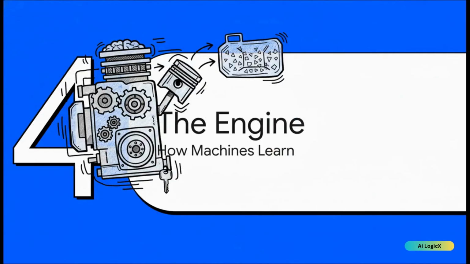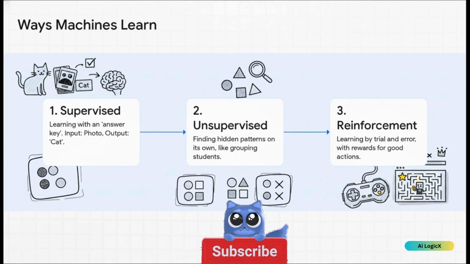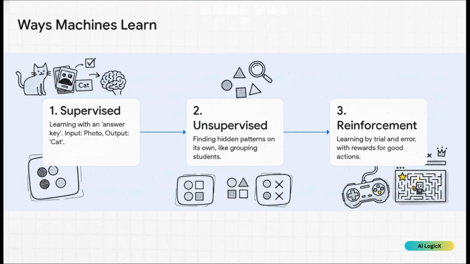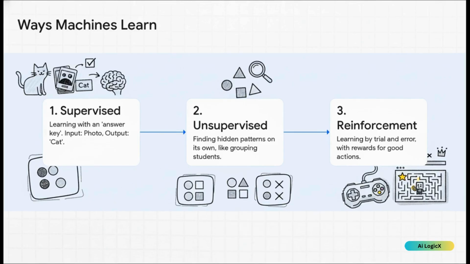Okay, now for the really cool part. We have our tools, we've filled up the tank with clean fuel. Now it's time to turn the key, start the engine, and see how the computer's brain, the machine learning model, actually learns things. So, generally speaking, machines learn in three main ways. First, you've got supervised learning. This is basically like studying for a test with an answer key. We show the AI thousands of pictures of cats, and we tell it, this is a cat. Eventually, it learns to spot a cat all by itself.